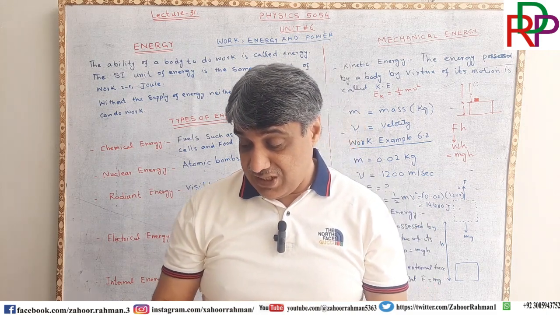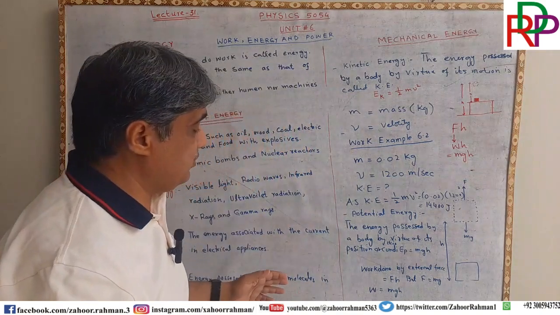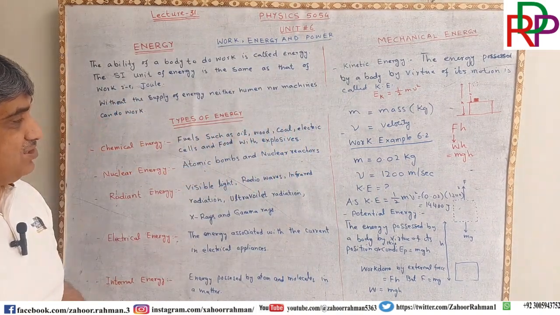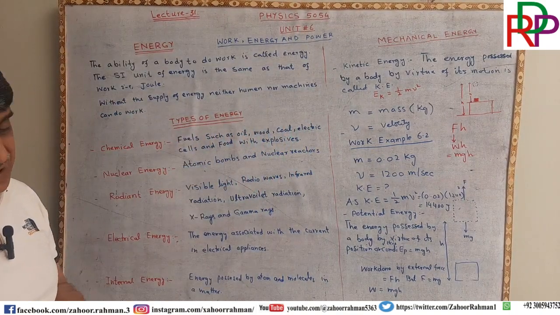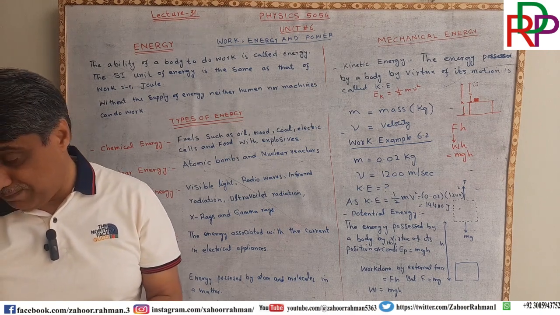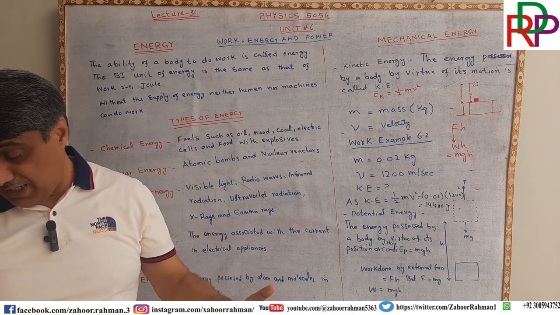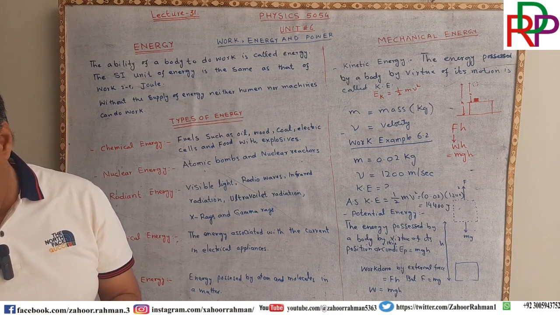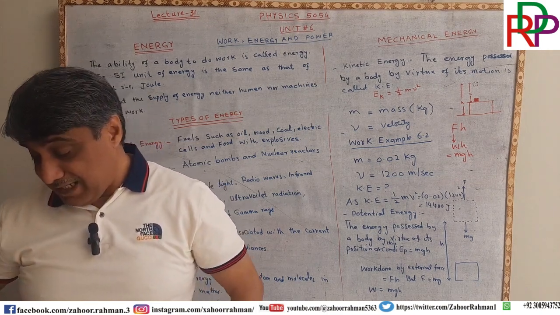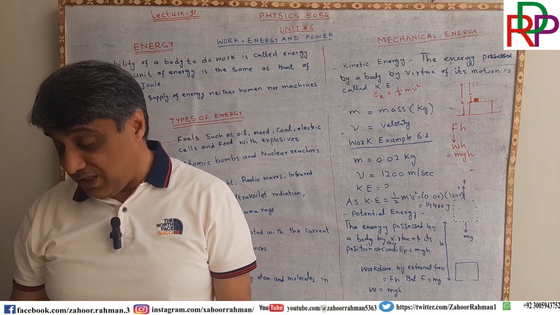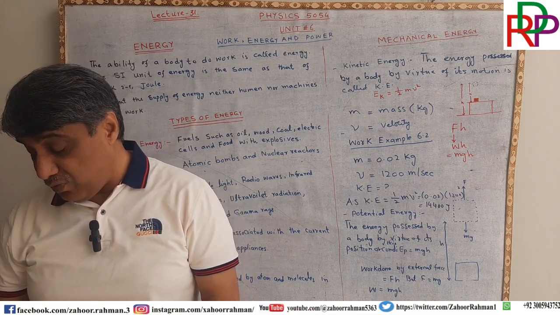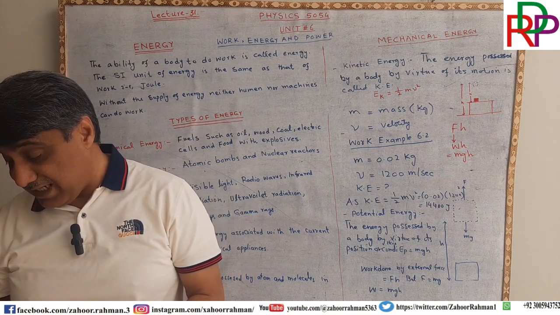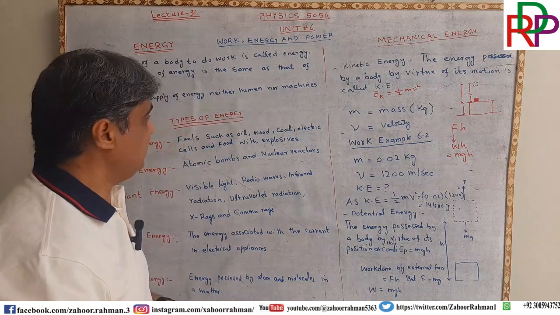So potential energy is equal to mgh, and ladies and gentlemen, a worked example is given to understand this concept. A package of 5 kilogram is lifted vertically through a distance of 10 meter.